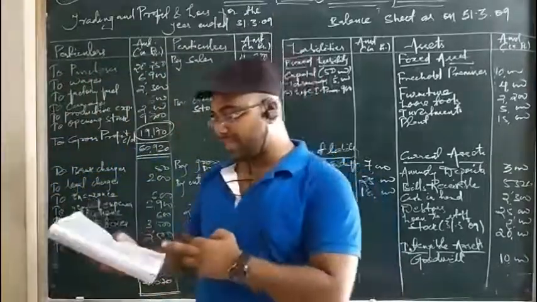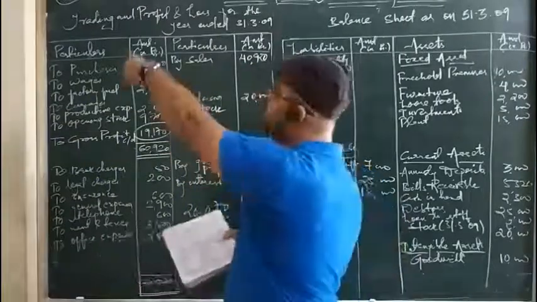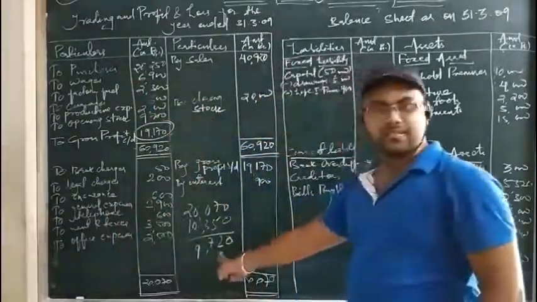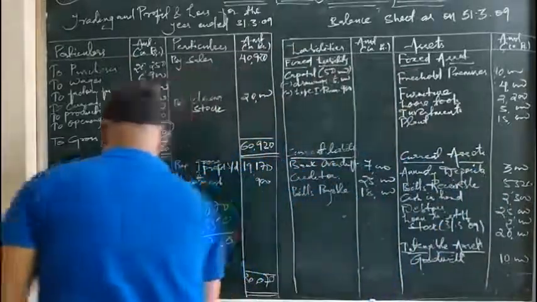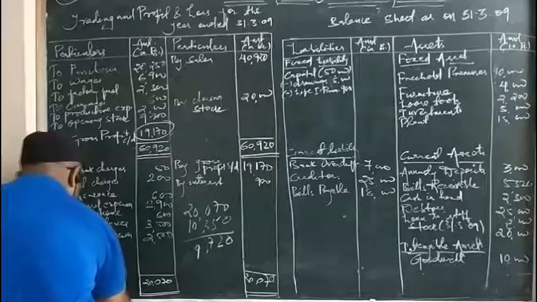So net profit is 9,720. This is given in the book. You can check the question number 13. I have written here also. So our net profit is correct. That is 9,720. So we write here to net profit.